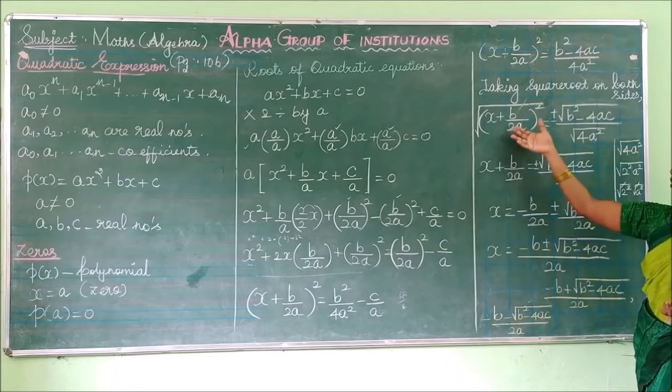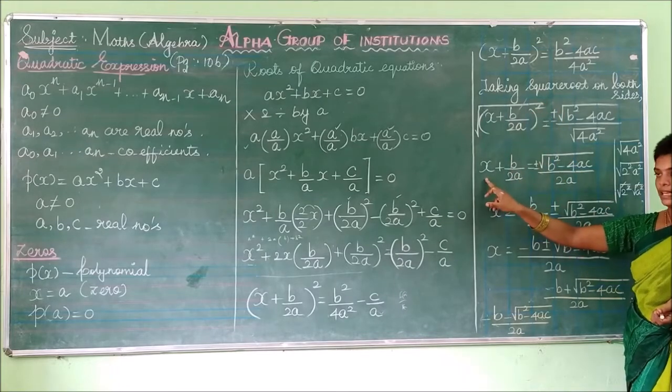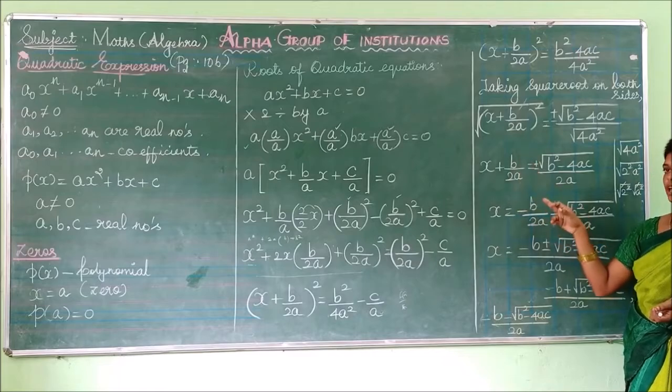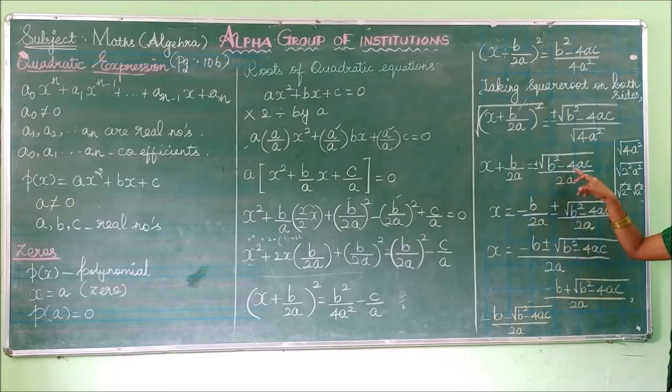So listen. The square and square root will be cancelled. Remaining values are x plus b by 2a, which is equal to plus or minus square root of b square minus 4ac. This root of 4a squared will be rewritten as, instead of this 4, we write that as 2 squared and a squared. This will be split and written. Square and square root will be cancelled. Square and square root will be cancelled.